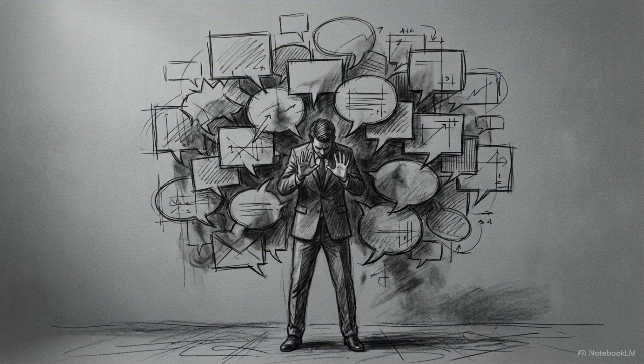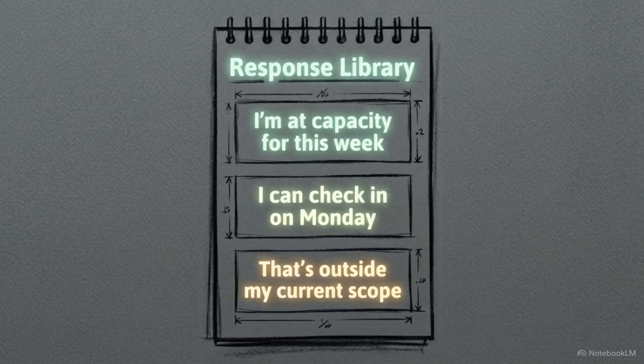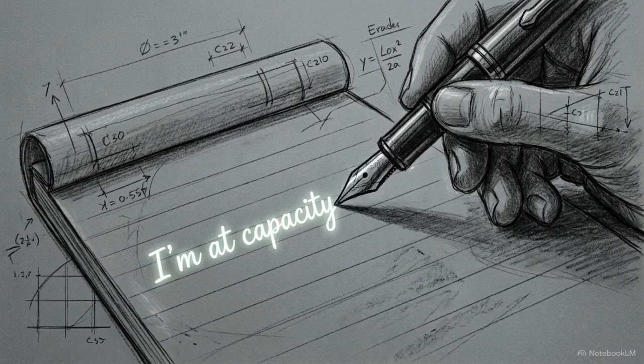Step 4. A common point of failure when declining a task is over-explaining or becoming defensive. This digital menu introduces your response library. It displays specific phrases that you can use immediately to decline work without creating friction. Choose 2 phrases from the screen right now and write them on your notepad.